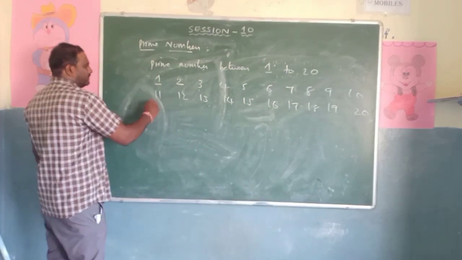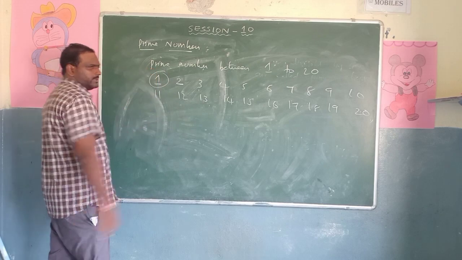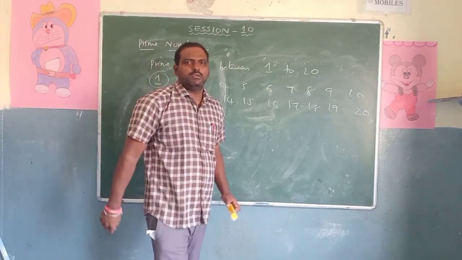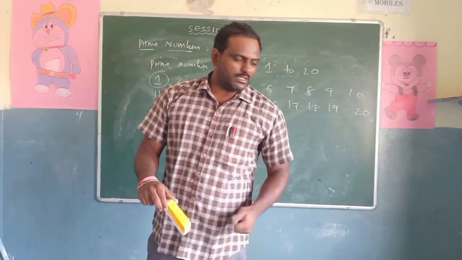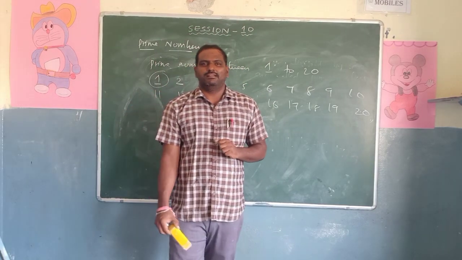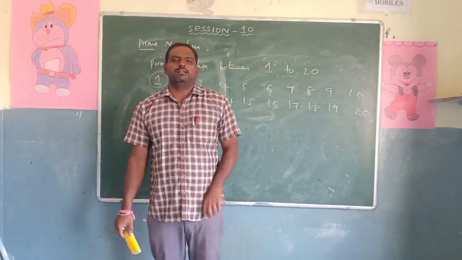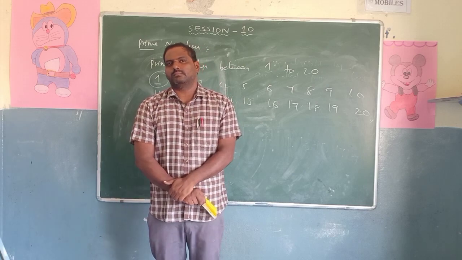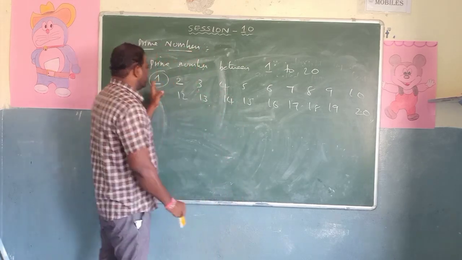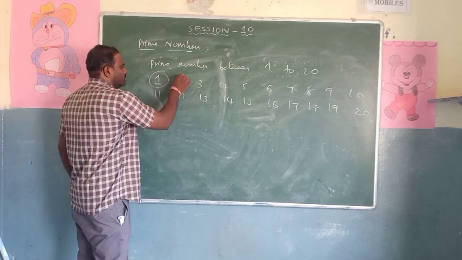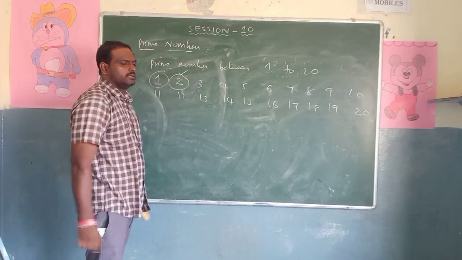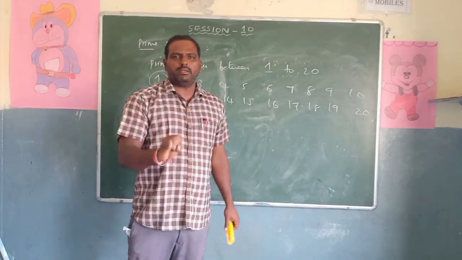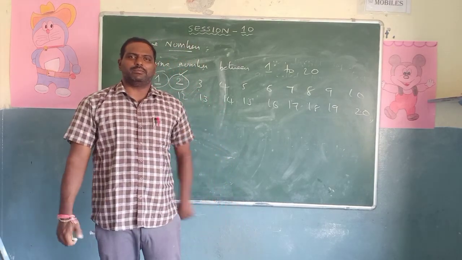Now look at this. First, 1 is not a prime number. Why? Because 1 goes only in the 1 table: 1 1 is 1, that's all. How many factors should prime numbers have? 2 factors. Therefore 1 is not a prime number. Yes, 2 is a prime number. In which tables does 2 go? The 1 table and the 2 table. 2 is a prime number.